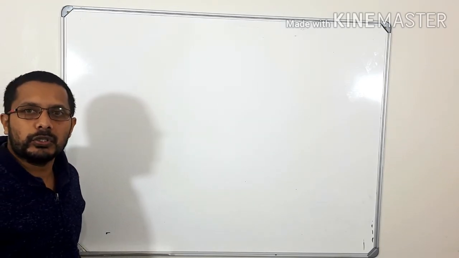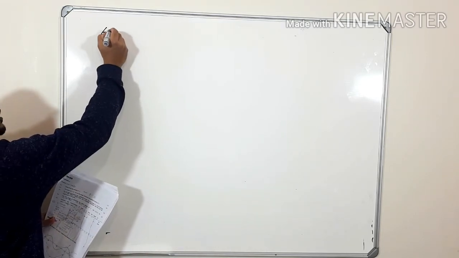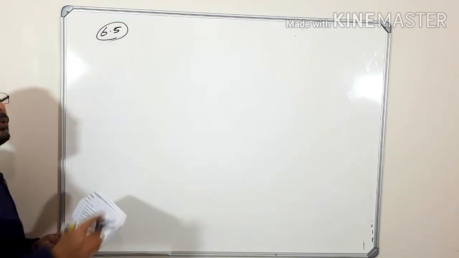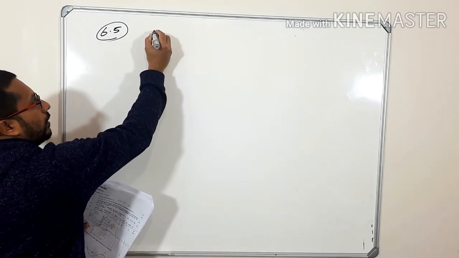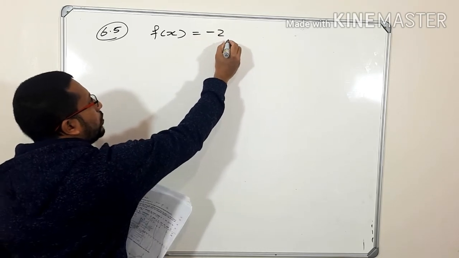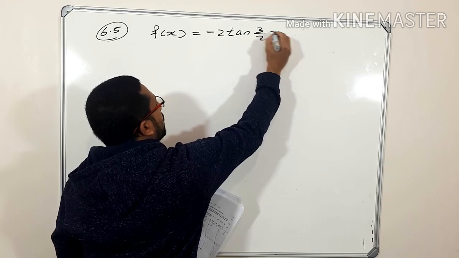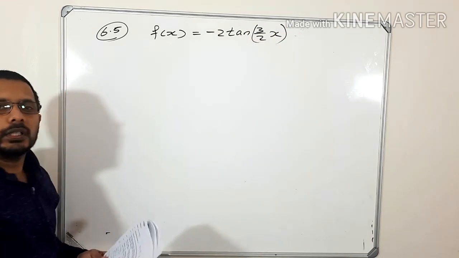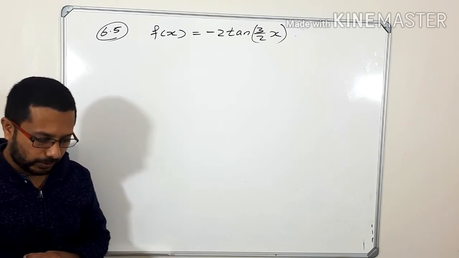Okay, now let's go to the next question, 6.5. What does question number 6.5 say? Before that, what is our f of x? Once more, it's the same question. Our f of x is, don't forget that, minus 2 tan 3 over 2 x. This is our f of x. Okay, now look at question number 6.5.